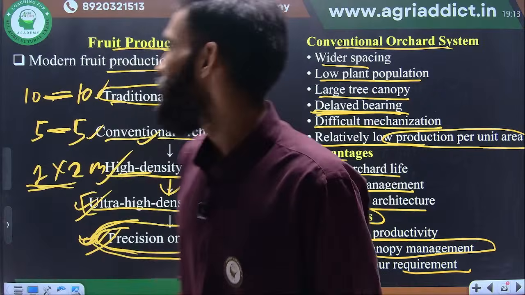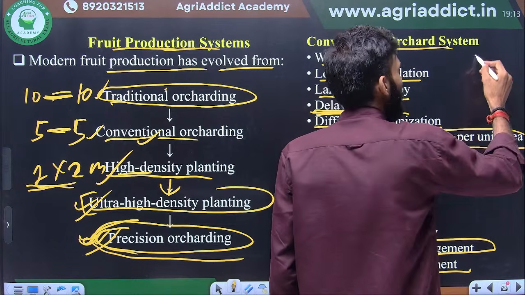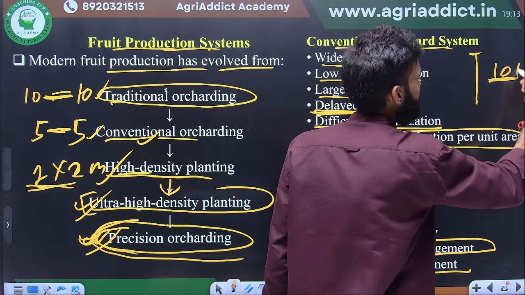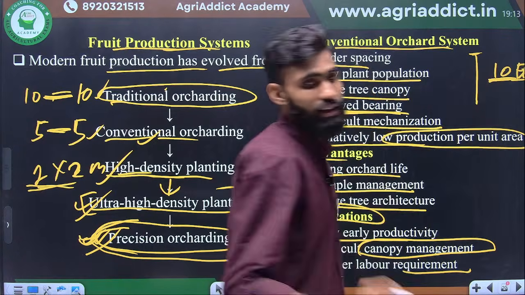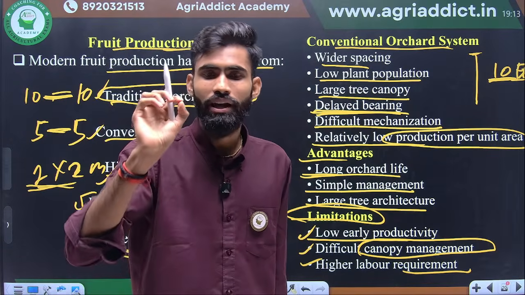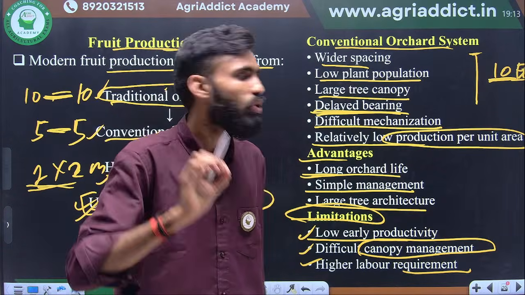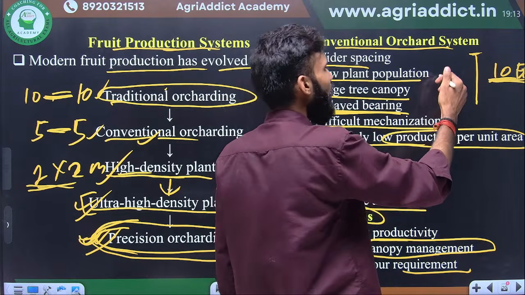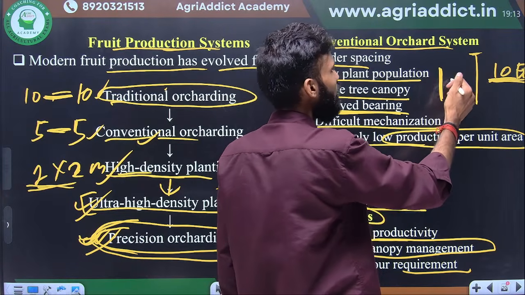Delayed bearing. Okay, suppose you have a plant that reaches a height of 10 meter, 10 feet की बात करते हैं. Okay, next, another same variety, suppose आप मैंगो का दशहरी वैरायटी प्लांट करें, if you are going to plant a Dashehari variety, their height will be 10 feet and another you maintain their height up to 5 feet.